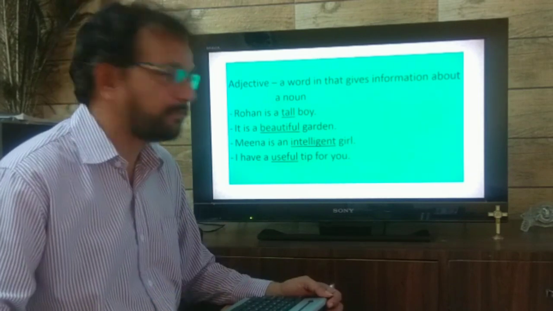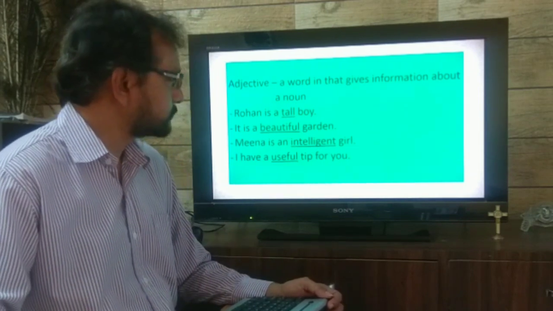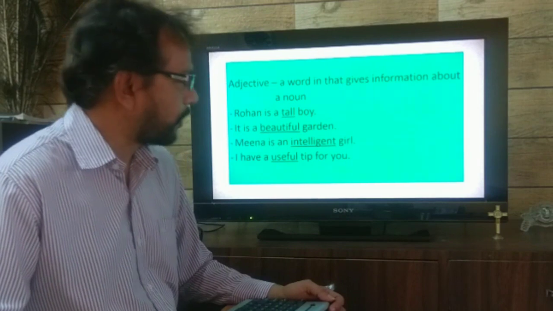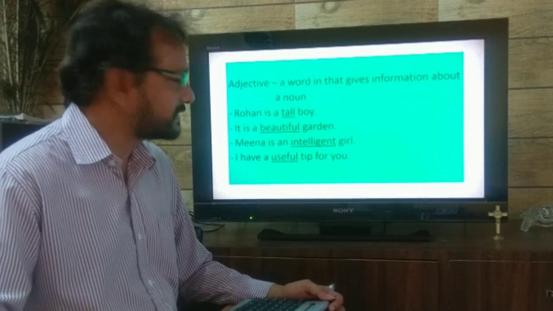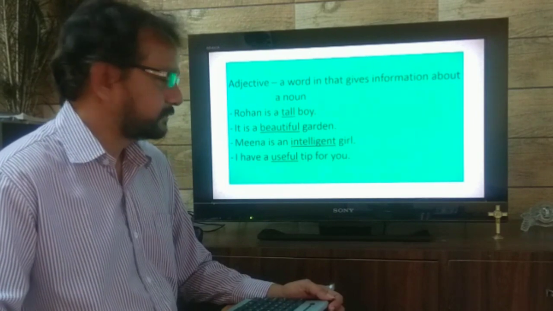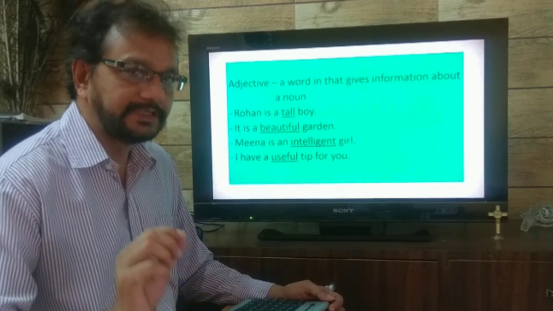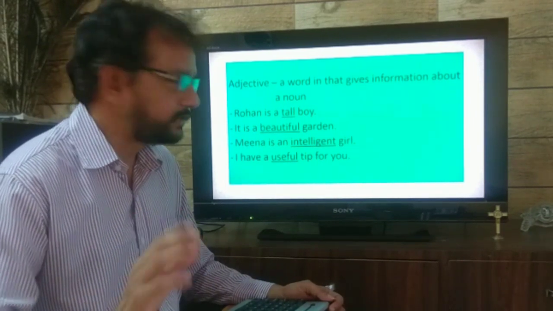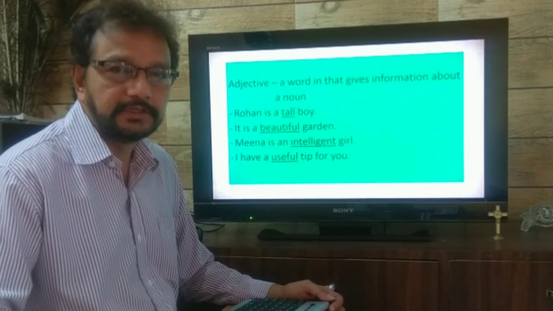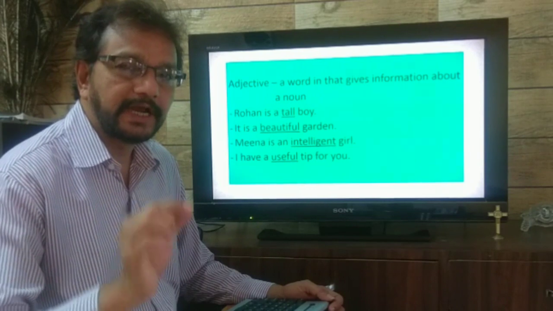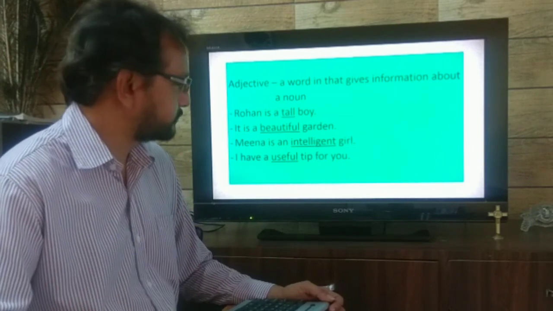Let's see some of the examples of adjective. Rohan is a tall boy. I have underlined the word tall. It is a beautiful garden. Again, there is another word underlined, beautiful. Meena is an intelligent girl. See, I have underlined the word intelligent.